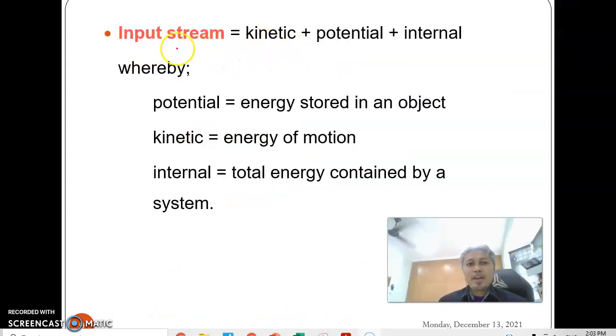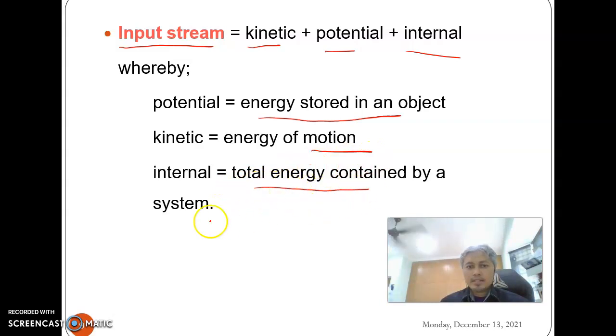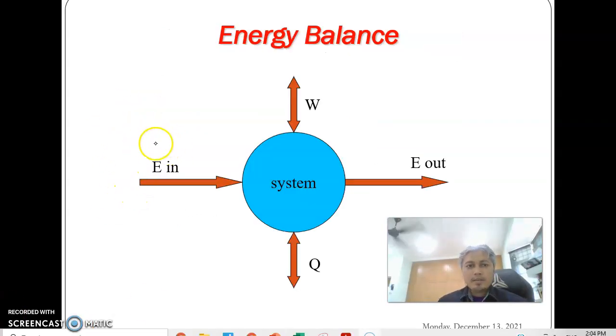For instance, if we have the input stream consisting of kinetic, potential, and also internal energy, whereby potential is energy stored in any object, kinetic is related to motion, and internal is the total energy contained by a system. When we talk about energy balance, we cannot run away from these three terms.